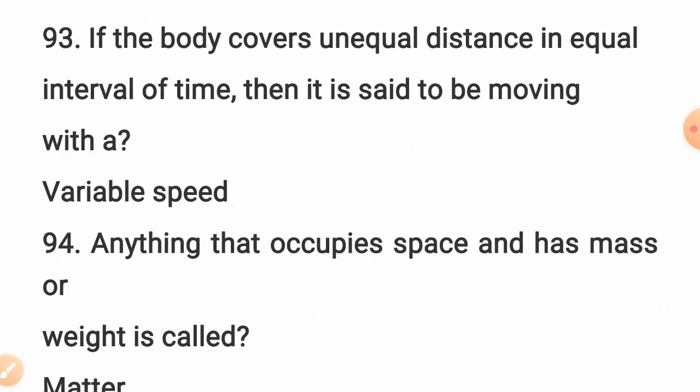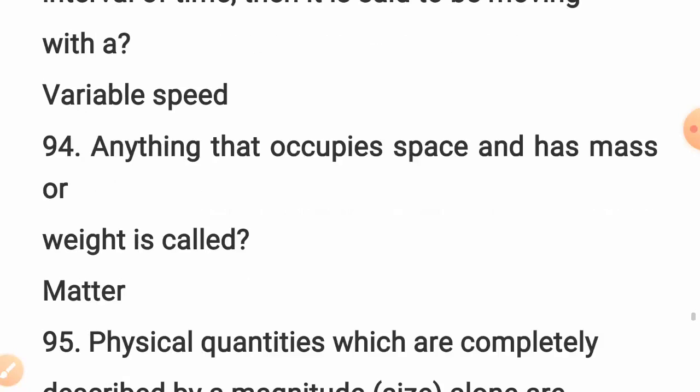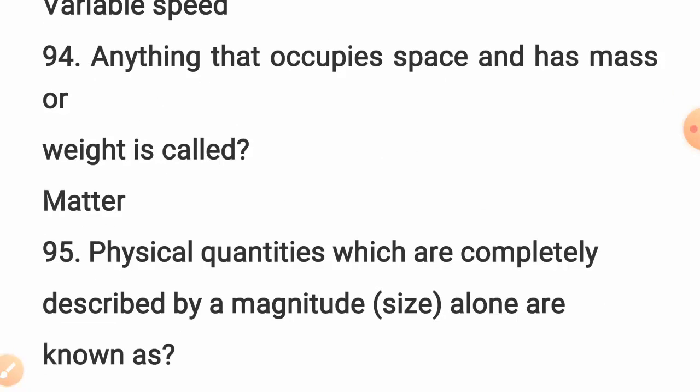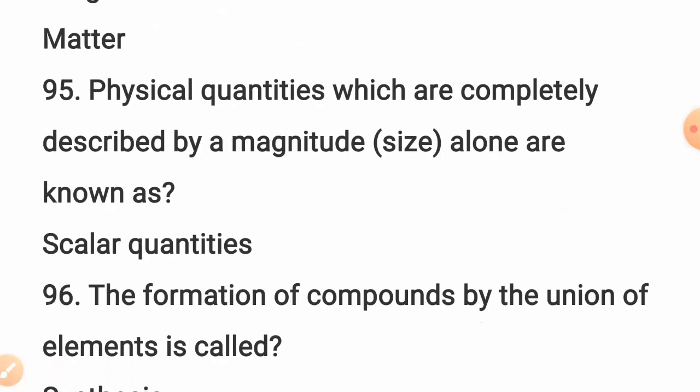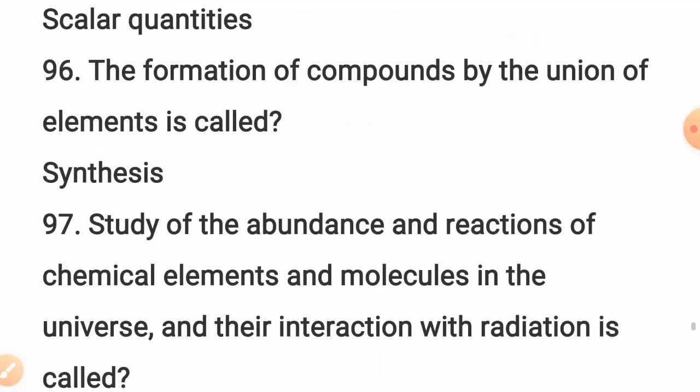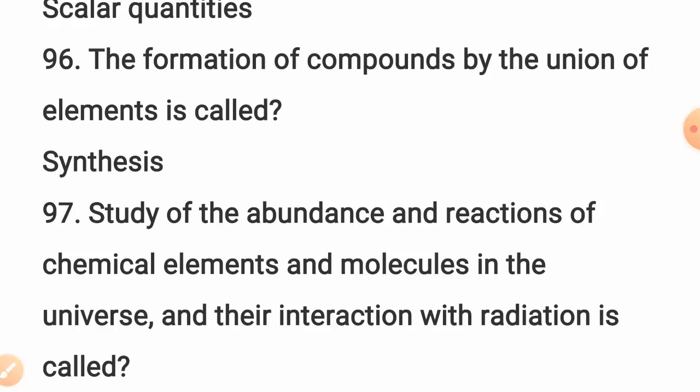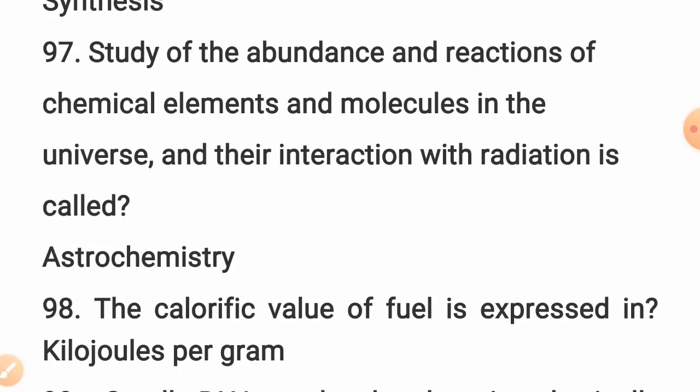Question number 93. If a body covers unequal distances in equal intervals of time, then it is said to be moving with a variable speed. Anything that occupies space and has mass or weight is called matter. Physical quantities which are completely described by a magnitude or size alone are known as scalar quantities. The formation of a compound by the union of elements is called synthesis.